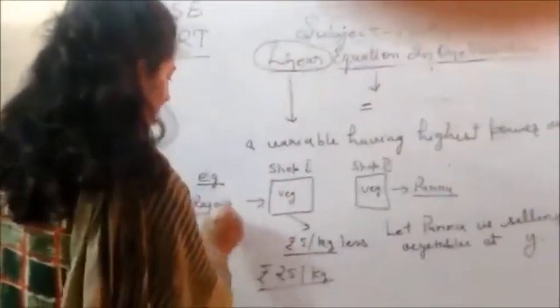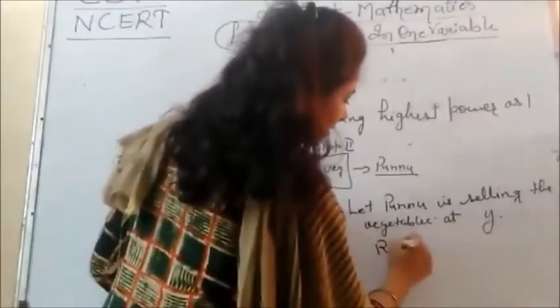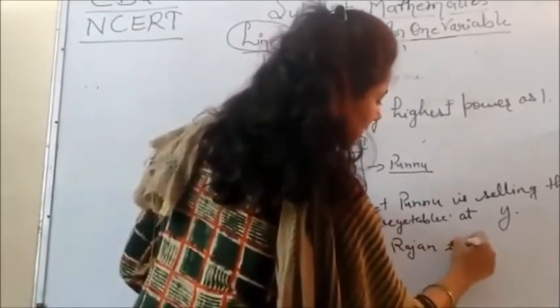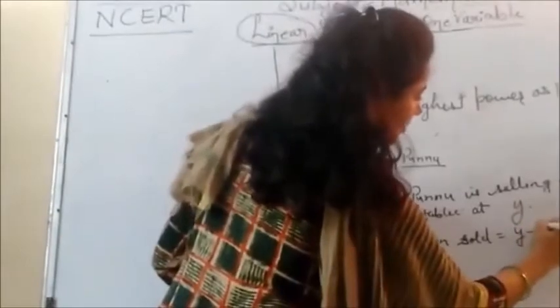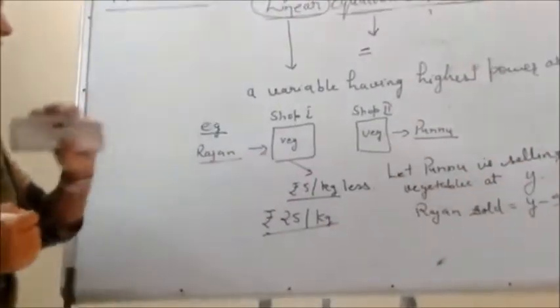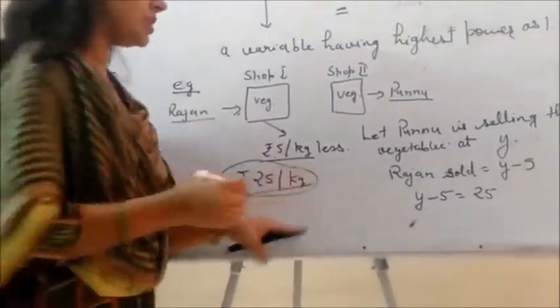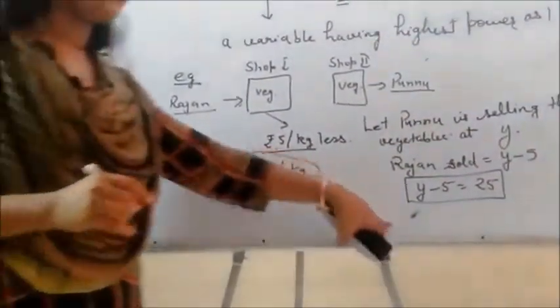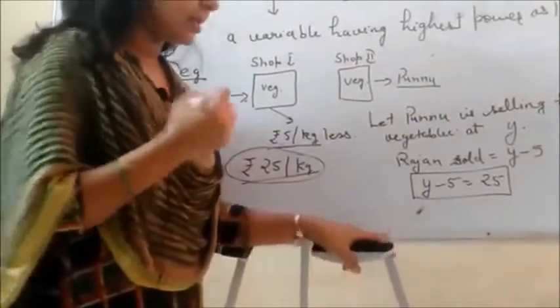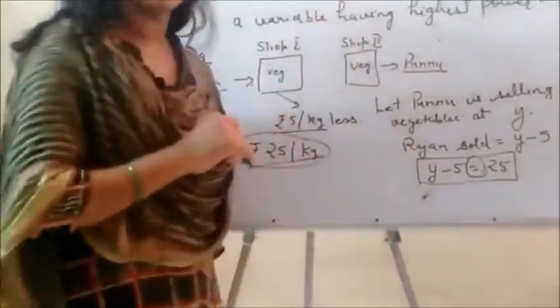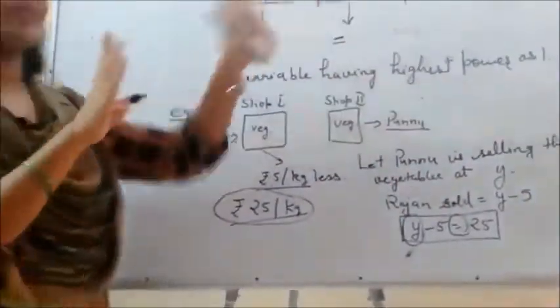Now Rajan sold all the vegetables ₹5 less than Pannu. That means y minus 5. Now y minus 5 should be equal to 25, because after reducing the rupees, he sold all the vegetables at ₹25 per kg. So it becomes an equation, y minus 5 is equal to 25. Now what type of equation is this? See, it is an equation because the equal to sign is here. Y is here because the variable is here. So it is an equation in one variable.